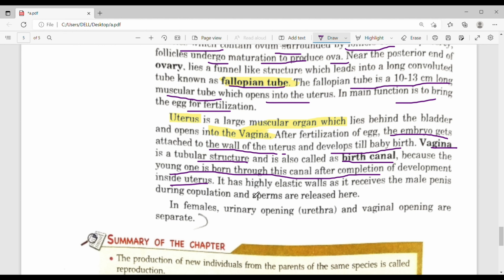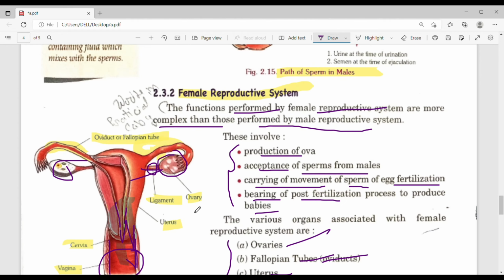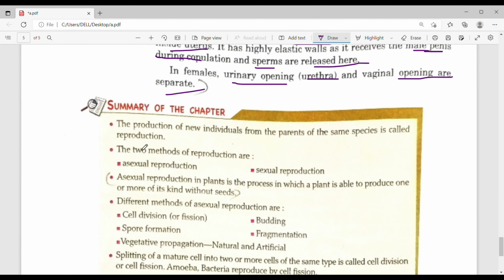It has a highly elastic wall as it receives the male penis during copulation and sperms are released here. In female, the urinary opening, urethra and vaginal opening are separate. Both the openings are separate.